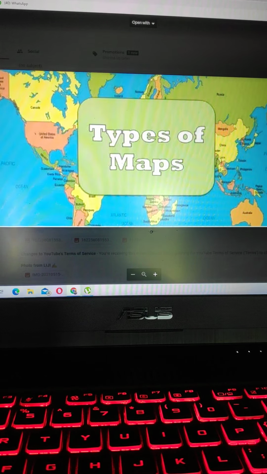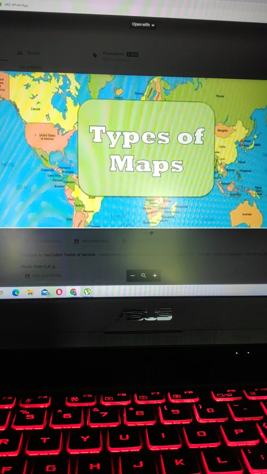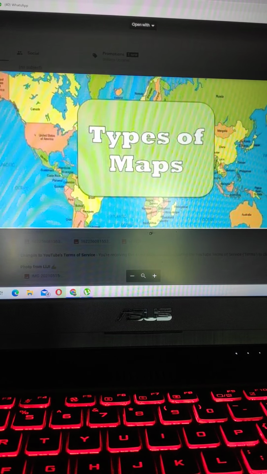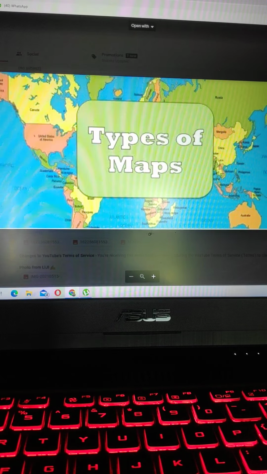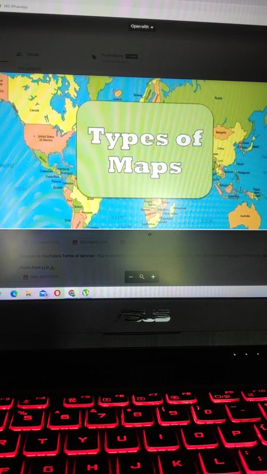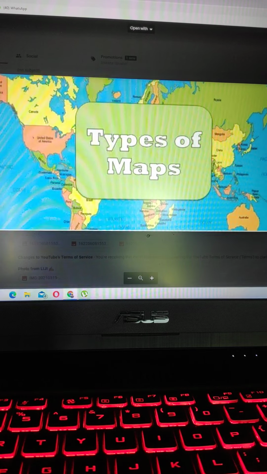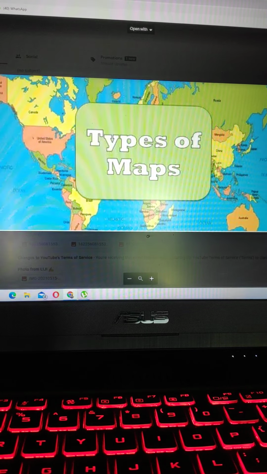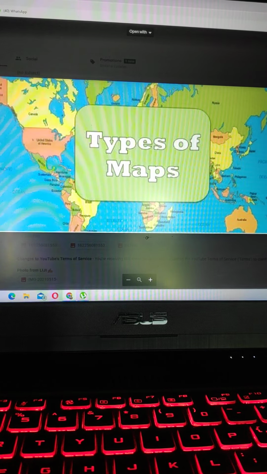We all know globes give us a most realistic view of our planet Earth. Latitudes and longitudes help us to locate any place on the Earth's surface. We use a globe to study the Earth as a whole, but it is too heavy to carry and difficult to store. A map is basically a drawing of the entire surface of the earth or a part of it on a flat surface to the scale.